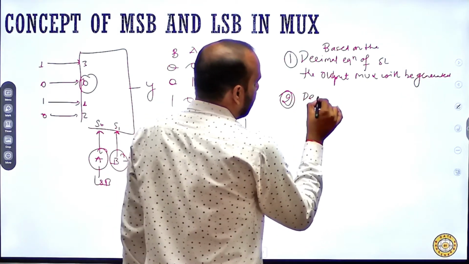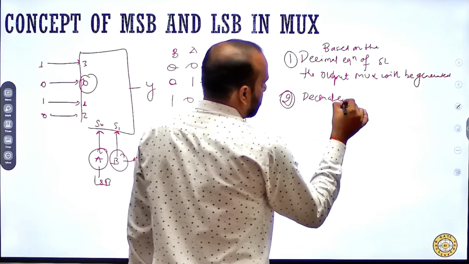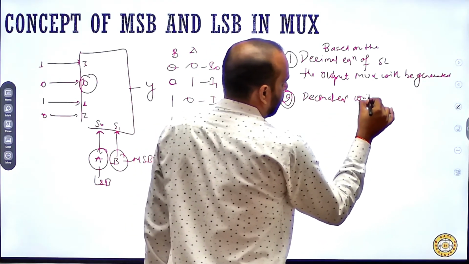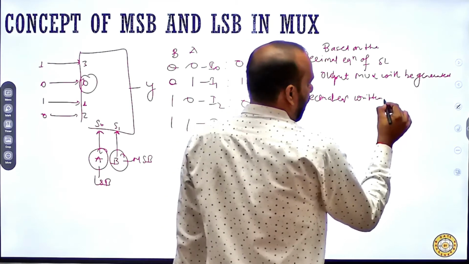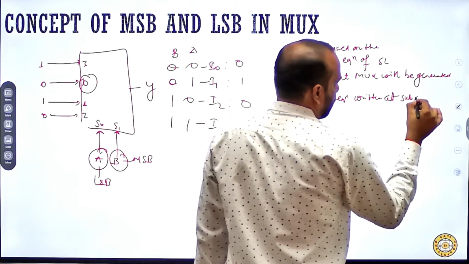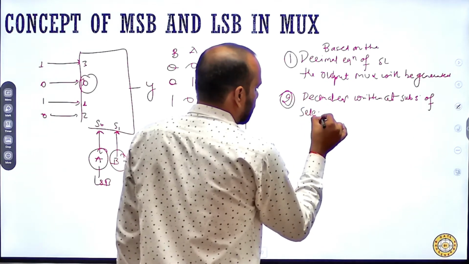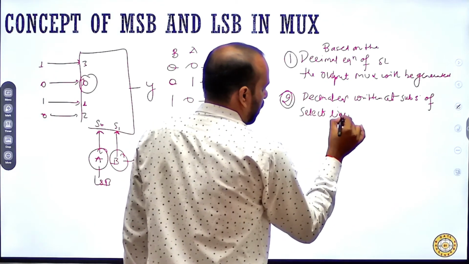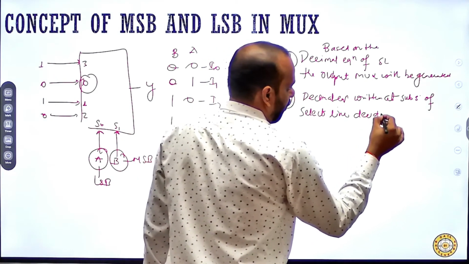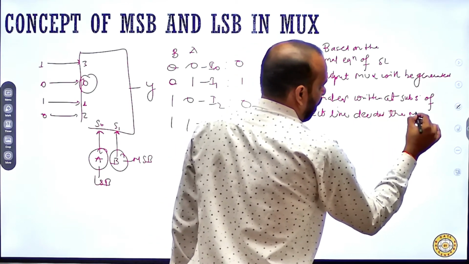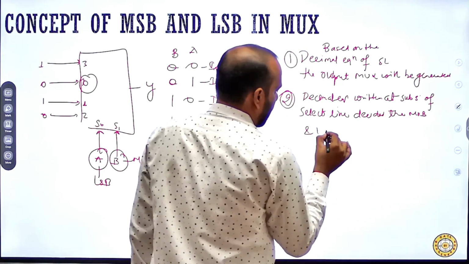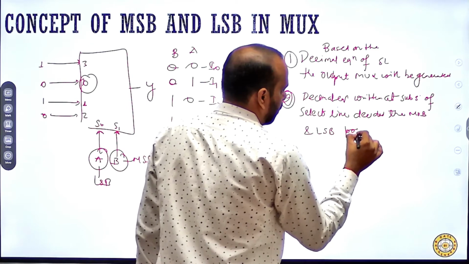Now second, the decimal equivalent written at the subscript of the select line decides the MSB and LSB position.